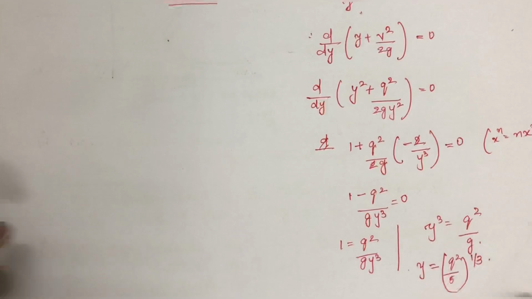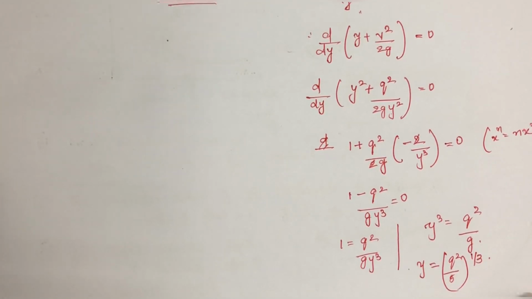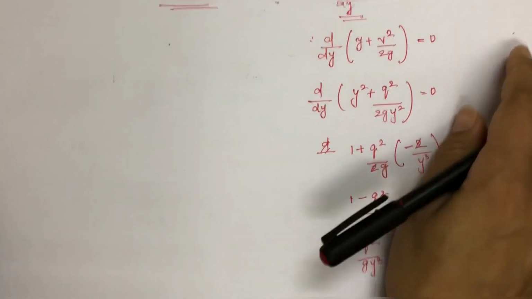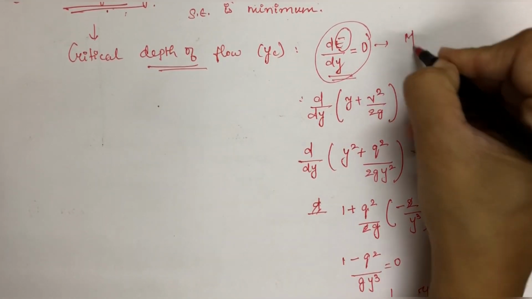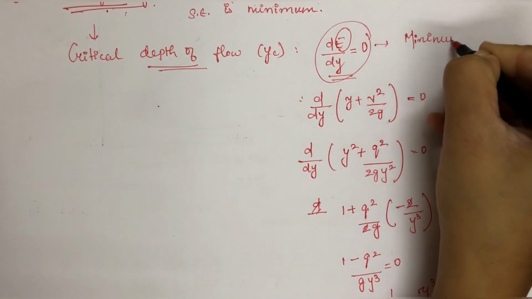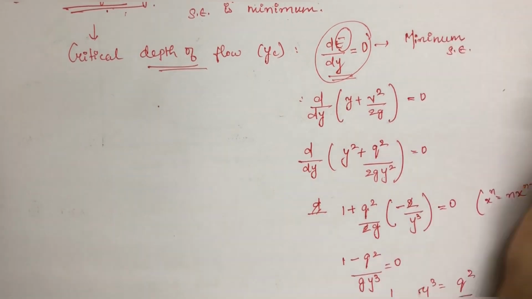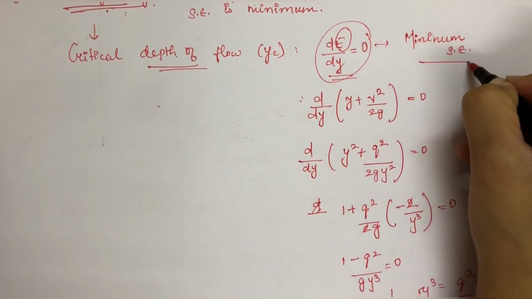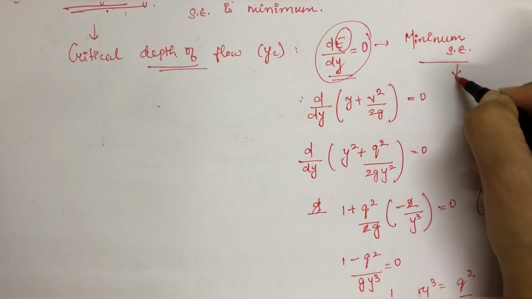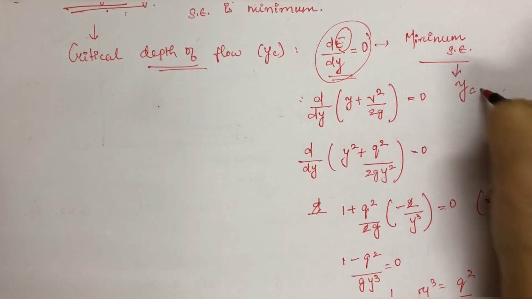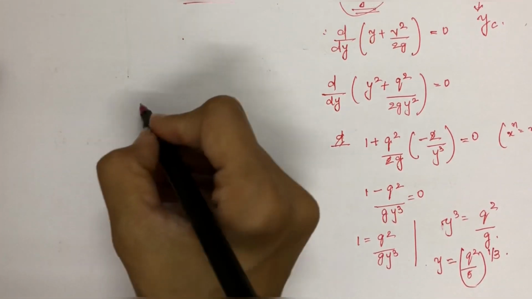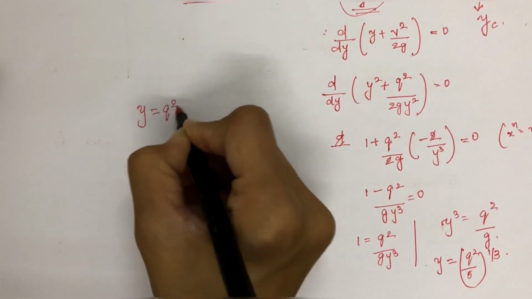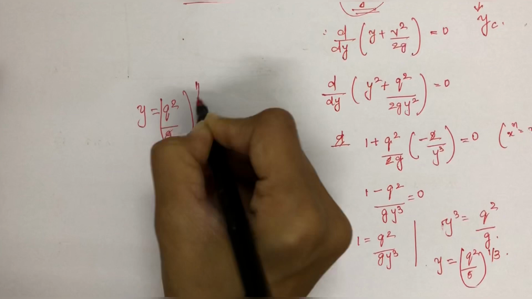But we know that this condition we have set is for minimum specific energy, and at minimum specific energy the depth of flow is critical, that is yc. So rewriting this equation, y is equal to q square by g whole raised to 1/3.